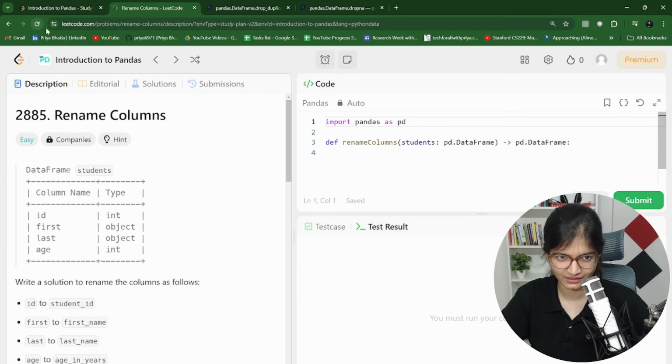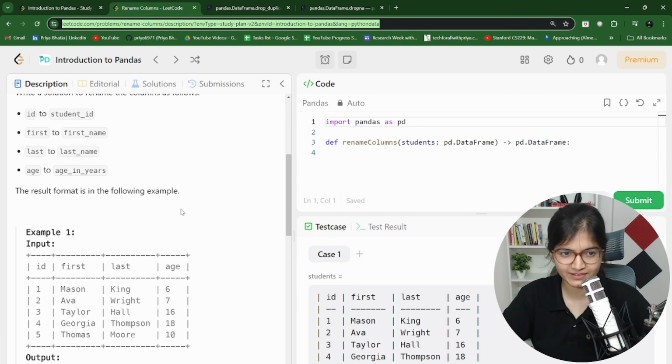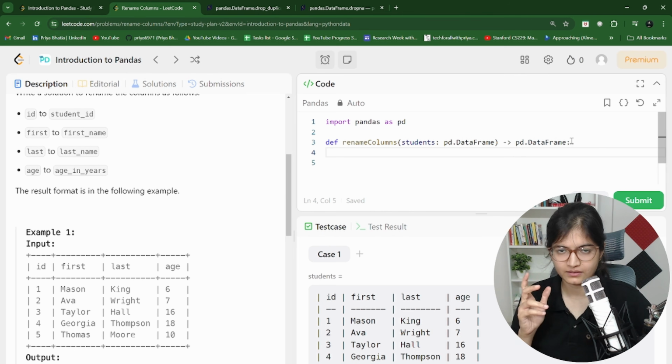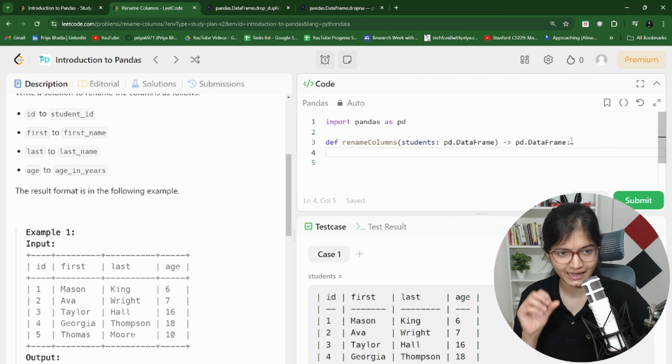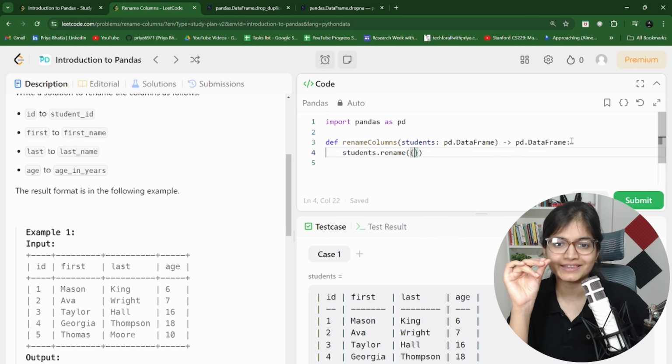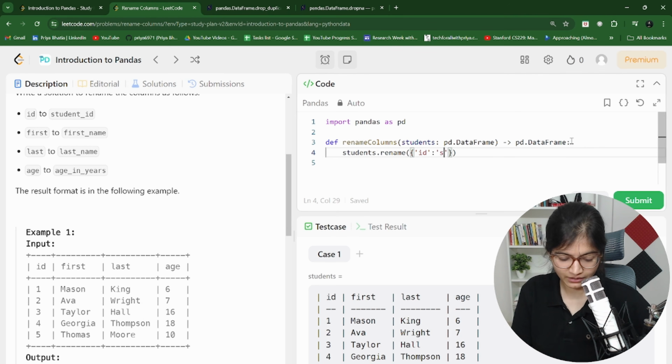Let's move ahead to the next question. Rename the columns. It's interesting. Sometimes you will face this particular dilemma that you are working on your data set, and at the end of the day, just to make the code understandable and the data which you are getting as an output look understandable, you have to rename it. So again, we have a function called students dot rename. Just make sure the internal things in the rename parameter go in as a dictionary. So you will say that initially I had id as the column name. Rename it to, maybe, student underscore id.